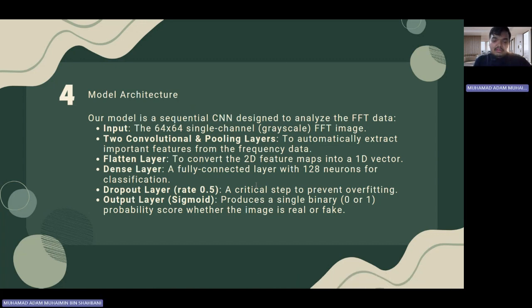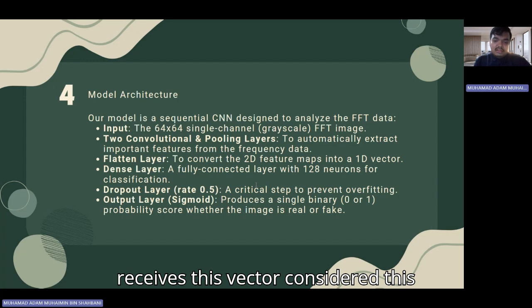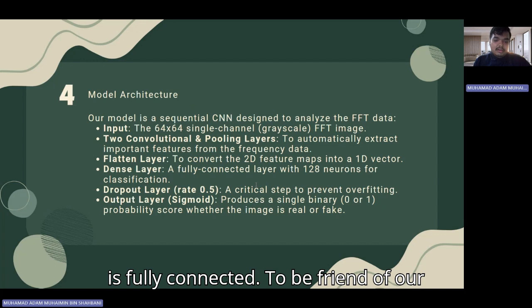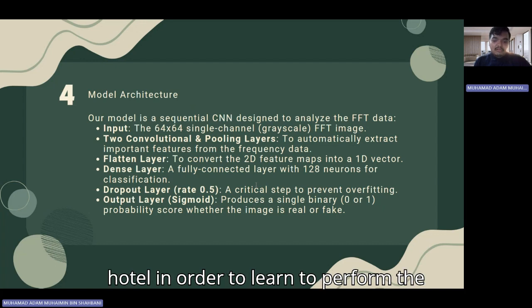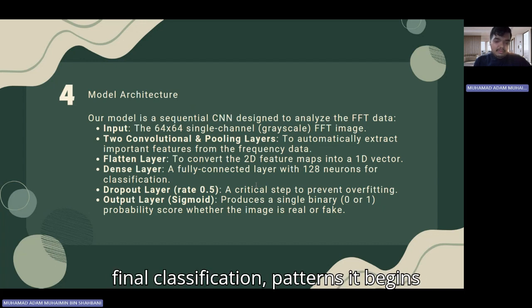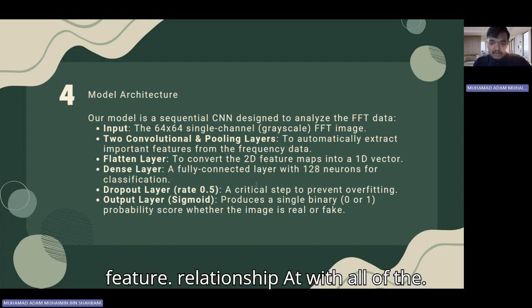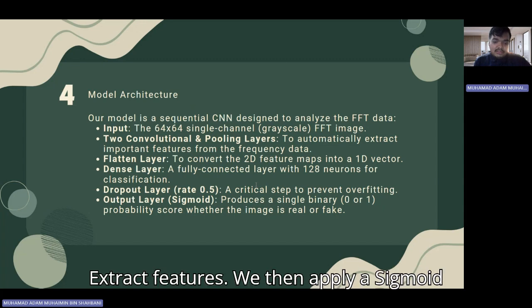A dense layer receives this vector. Consider this layer, which has 128 neurons and is fully connected, as the brain of our model. In order to perform the final classification, it begins learning the intricate relationships between all of the abstract features.